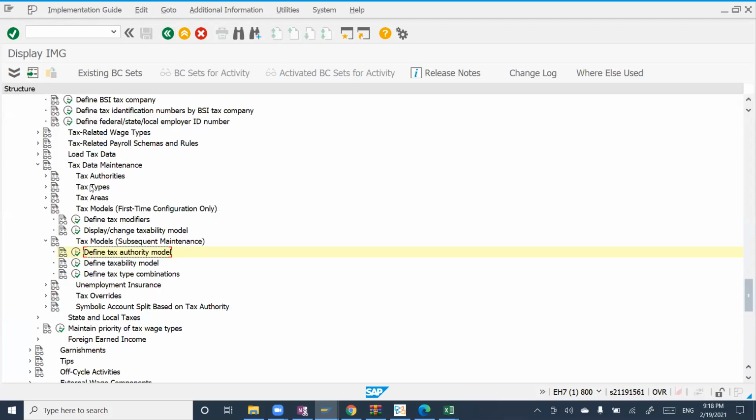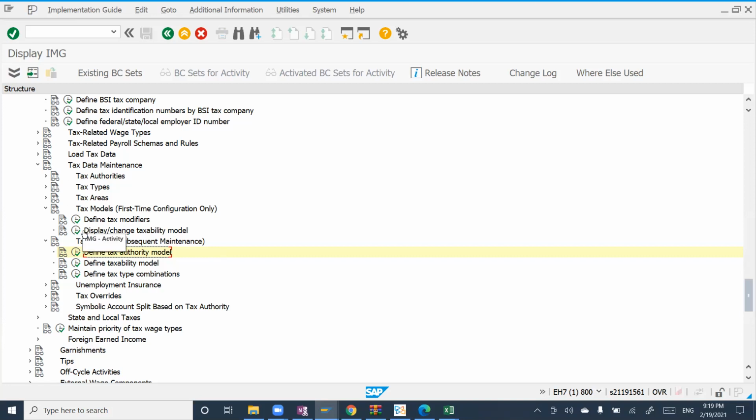Any change in tax type, like here, any change is necessary, can it produce a change in the tax model in subsequent activity to create new models or not? Actually, the tax model is related to tax type. That's why, if there is any change in a legal tax type, a new tax type or something like that, I have to create a new tax model. Yes.